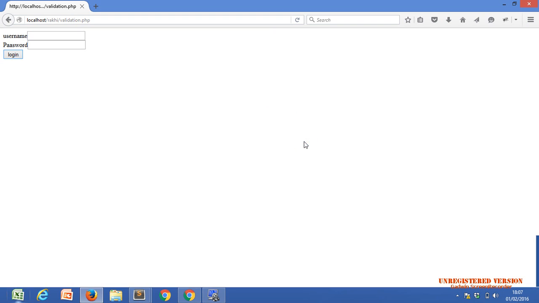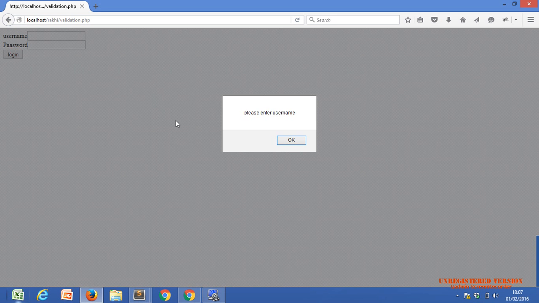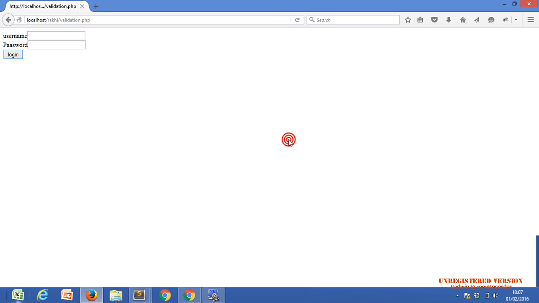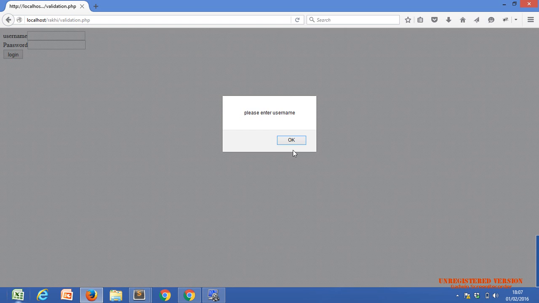Now it is not submitting. How do I know whether it is submitting or not, Raki? Because our form is not refreshed. After this, you can see there is no refresh and no loader button. After clicking OK, there is no refresh. Did you understand how I can say it is submitting or not?